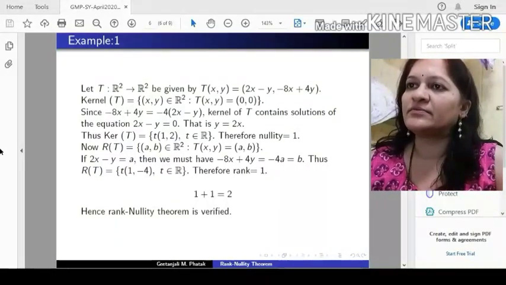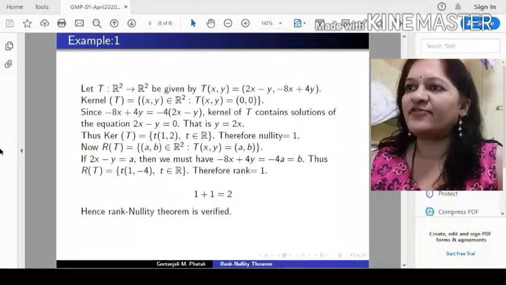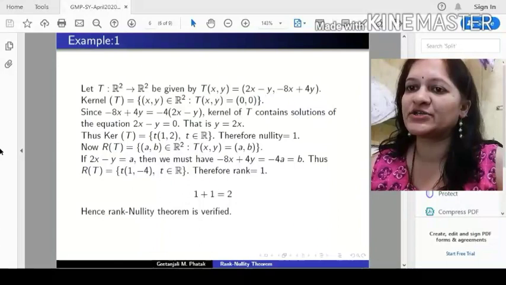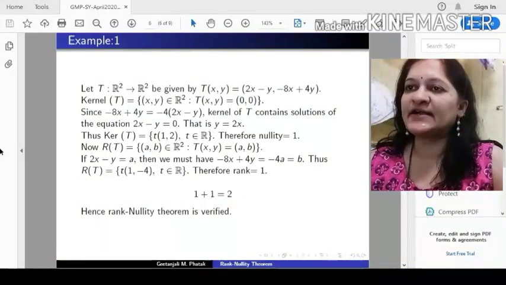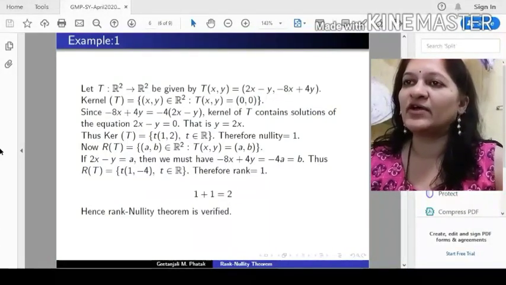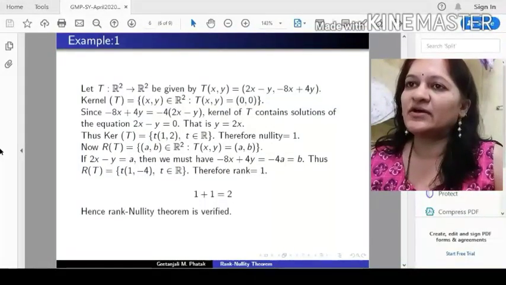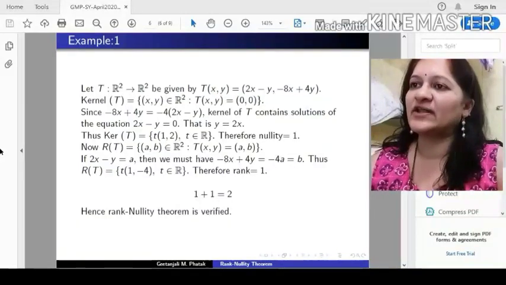So we have a solution to this system if and only if b is minus 4a. Thus the range of this linear transformation T is generated by a single vector (1, minus 4). That means the basis contains only one vector. Therefore the dimension of the range, that is the rank, is 1.